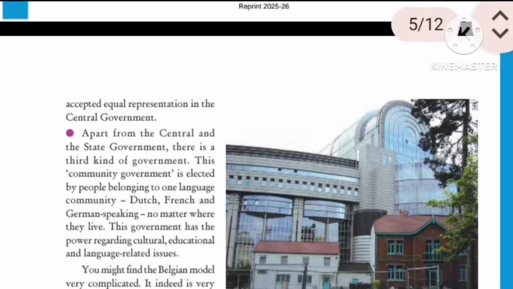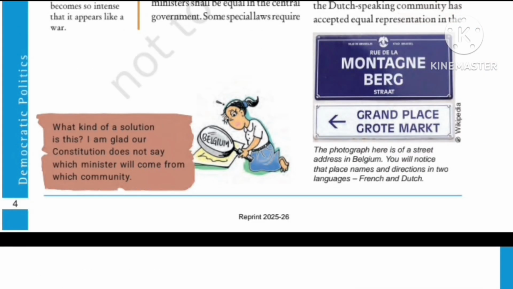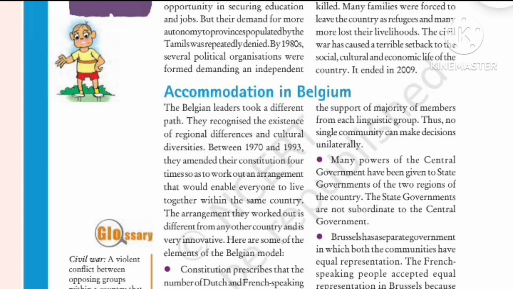So this was the topic of accommodation in Belgium. Four points were there. They amended their constitution between 1970 and 1993, and the four points we have discussed in detail, right?